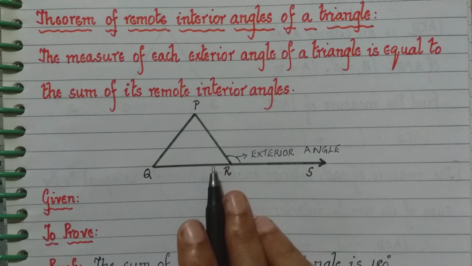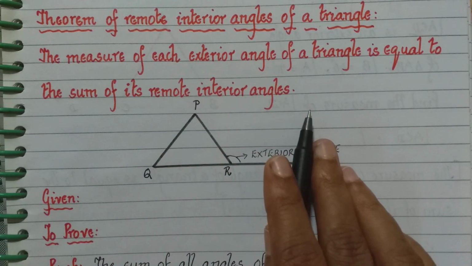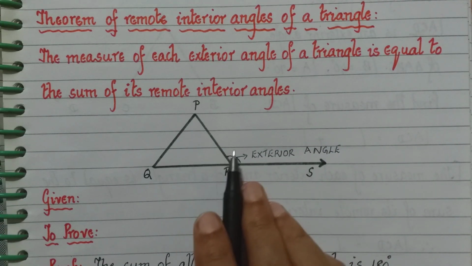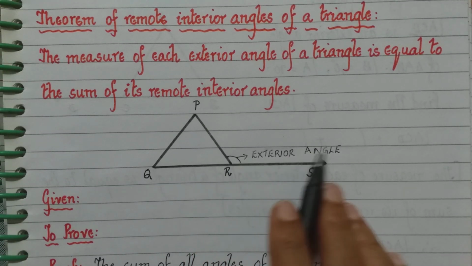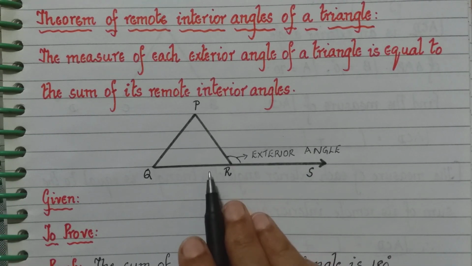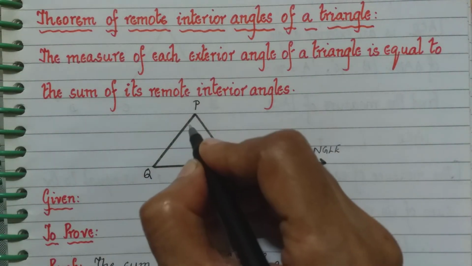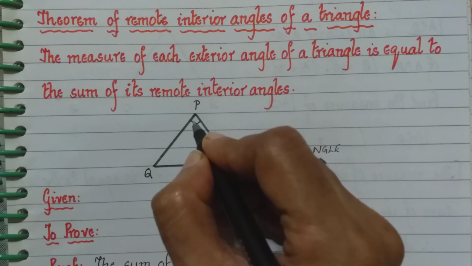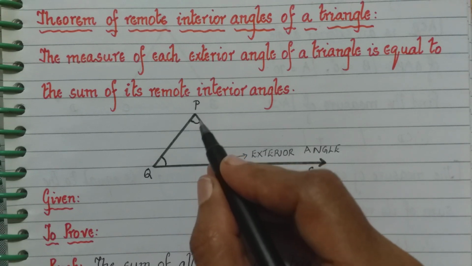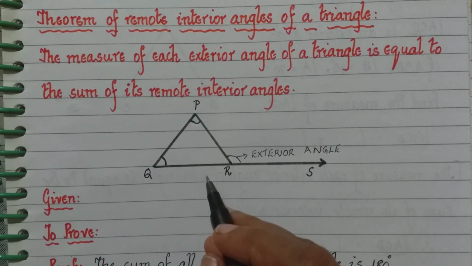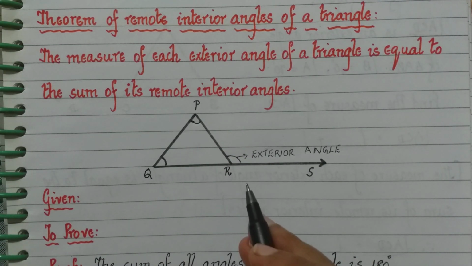Now we are not referring to this angle, we are referring to remote interior angles, meaning other than the interior angle which is adjacent to the exterior angle we are referring to, the other two interior angles, that is this angle P and this angle Q. If I were to name angle P and angle Q with three letters, I would say angle QPR and angle PQR.